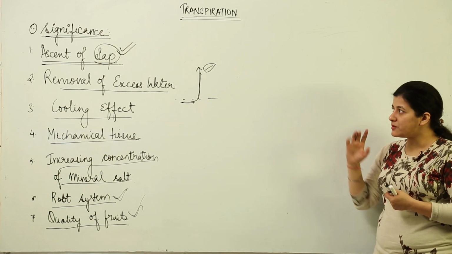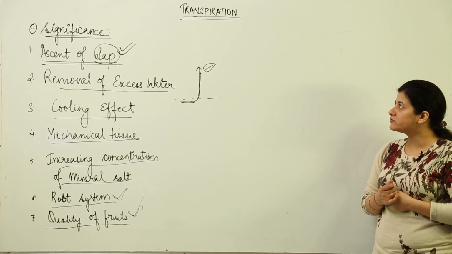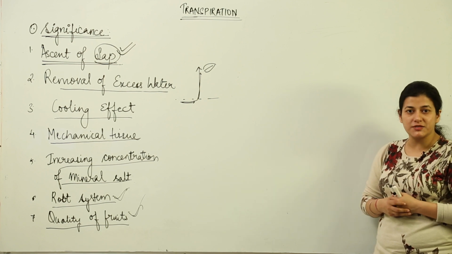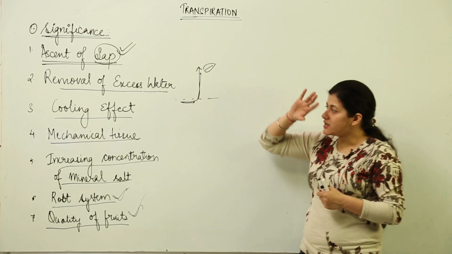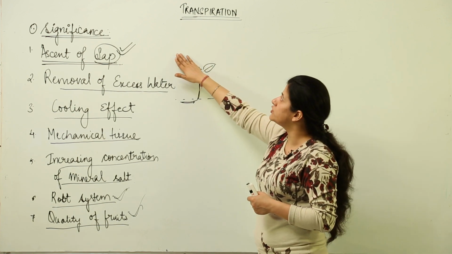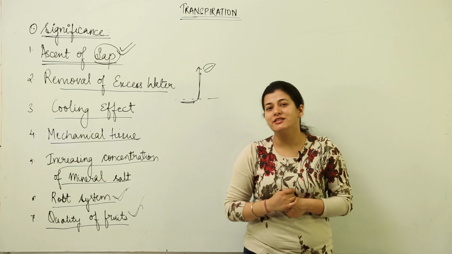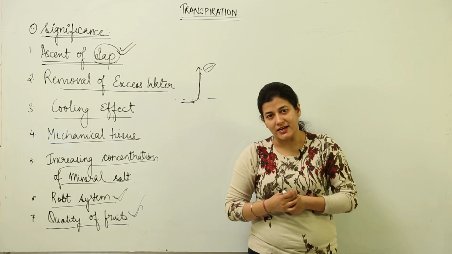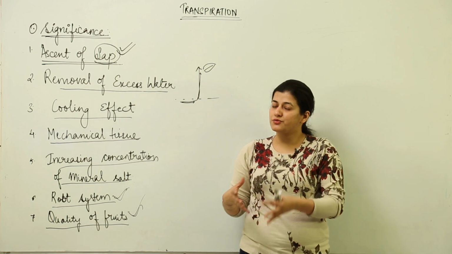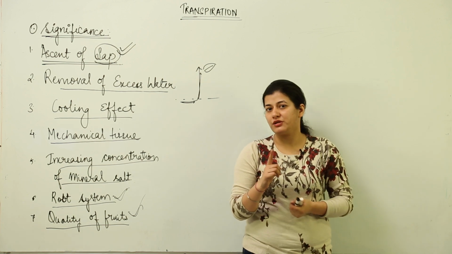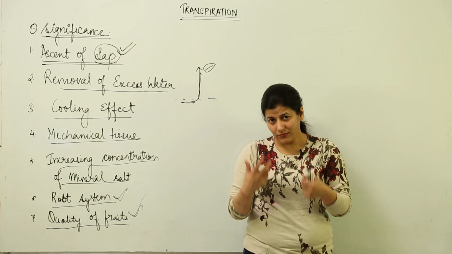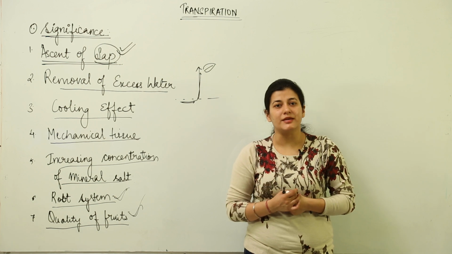So we have 6 to 7 points which put light on the significance of transpiration. And do keep in mind, ascent of sap is the most crucial aspect of transpiration, and we are going to study it in terms of various theories that have been proposed, various theories which have been discarded, and there would be one theory which would have its importance and would be acceptable by all.